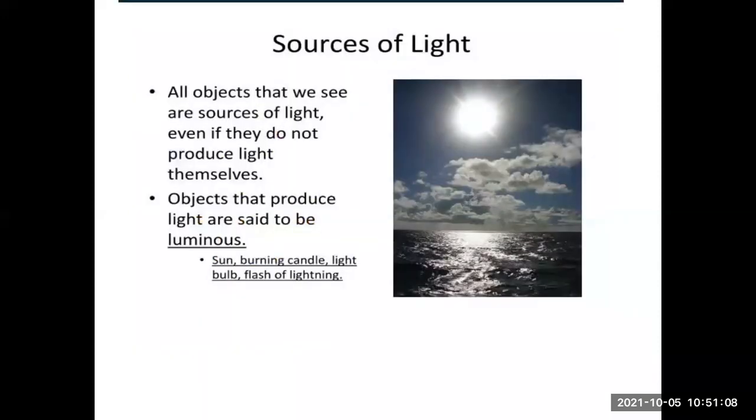So what are the sources of light? All objects that we see are sources of light, even if they do not produce light themselves. Objects that produce light are said to be luminous. Sun, burning candle, light bulb, flash of lightning. These all are the luminous sources of light.